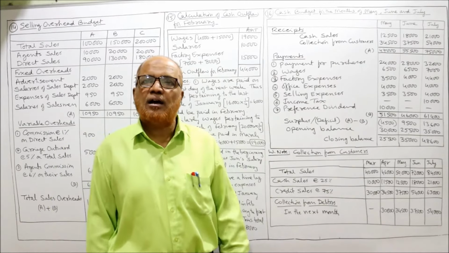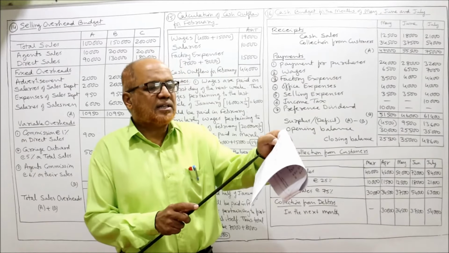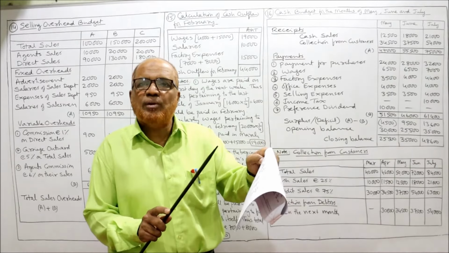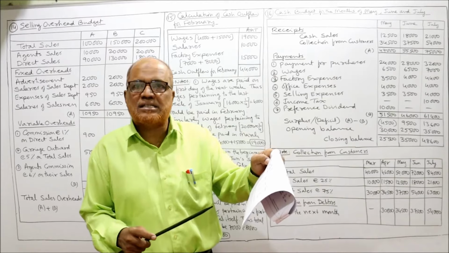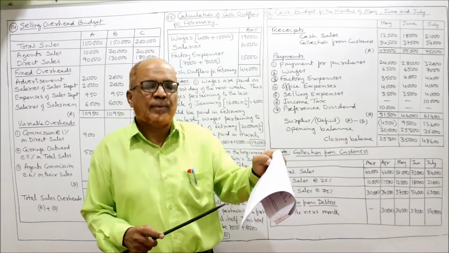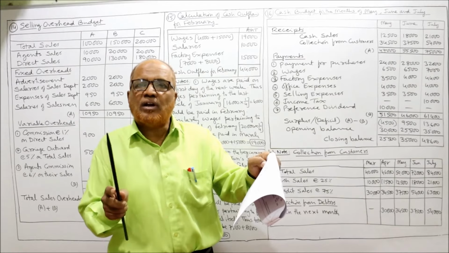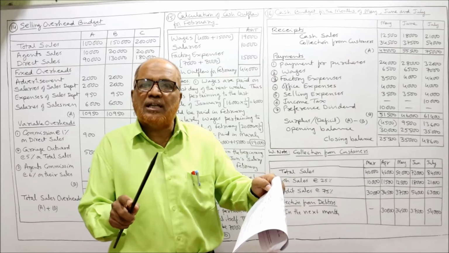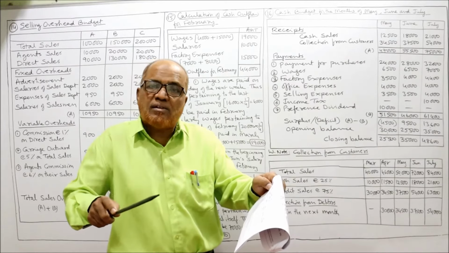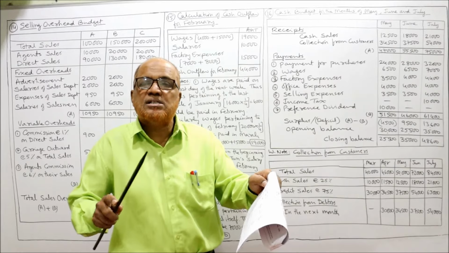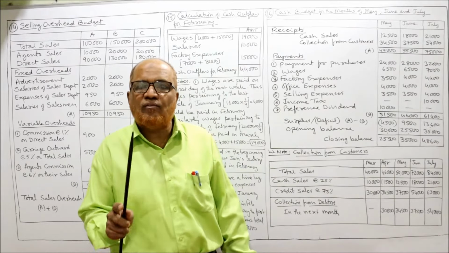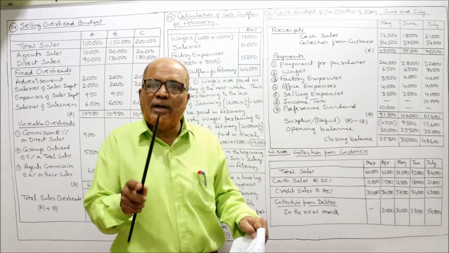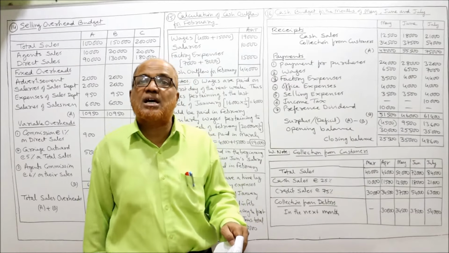25% of the sales are cash sales. So first of all, how much are the sales? March sales are 40,000, total sales. So first we bifurcate into cash sales and credit sales. 25% of 40,000 is 10,000. So out of 40,000, 10,000 are cash sales. The remaining 75%, that is 30,000, are credit sales. So first of all, we must bifurcate the total sales into cash sales and credit sales: 25% cash sales, 75% credit sales.